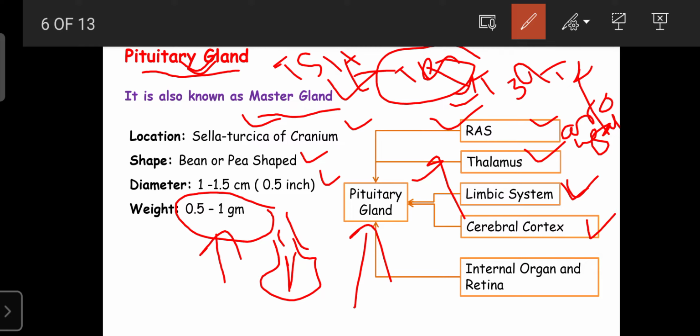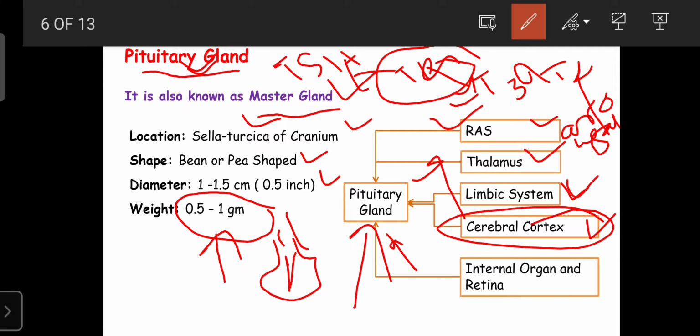Already you know the cerebral cortex is involved in collecting messages and also finding solutions for that message. That is known as integration. So during integration, the working of the brain, the cerebral cortex is involved in finding solutions for a problem. At that time more blood circulation is required. That is adjusted by the pituitary gland, because the pituitary gland also receives the message from the cerebral cortex, and according to that it can adjust the system functions or organ functions.